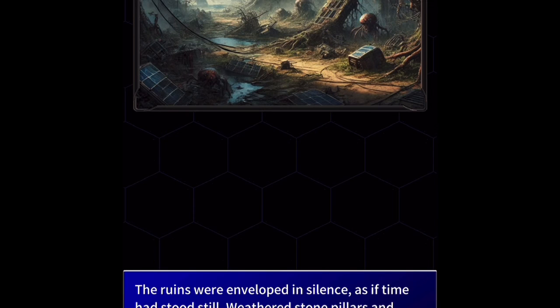I've had to deal with the memo button. The ruins were enveloped in silence, as if time had stood still. Weathered stone pillars and crumbling walls hinted at a once glorious past. Moss covered the ground, and dim light filtered through, revealing ancient carvings. The scattered debris underfoot and the faint sound of the wind whispered of a place long forgotten. Okay, that's really good. We're progressing the story.